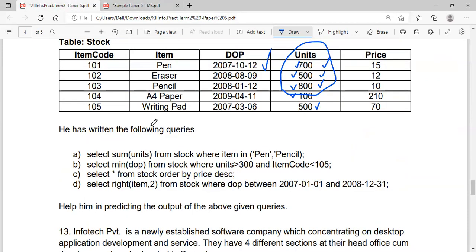Whereas select right of item comma 2 from stock where DOP between these years. DOP between these years means starting 2007 to the end of 2008. So these three are the values. Among that, right of item, the right function means from the right side or trailing end. So from that, the two characters you want to display are EN, ER, IL.